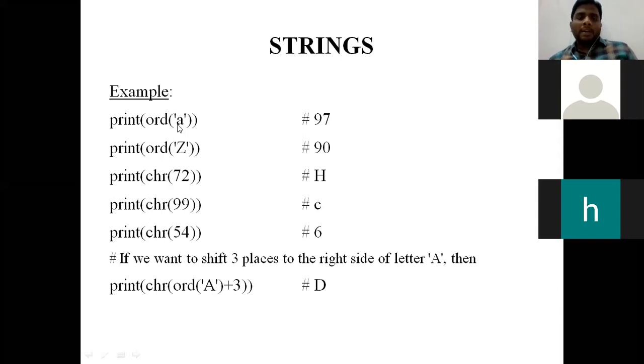Suppose reverse process, we are giving the ASCII value, and we are asking the system to tell what is the alphabet behind it. Then we are going to use CHR function. Simple. ORD function gives the ASCII value when we give a character. CHR function gives the character when we give a value.